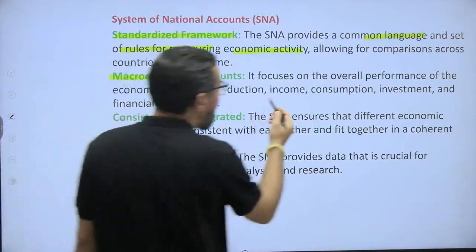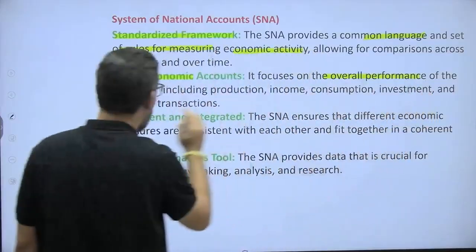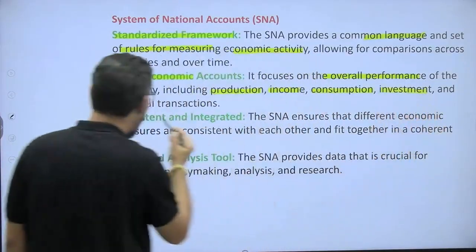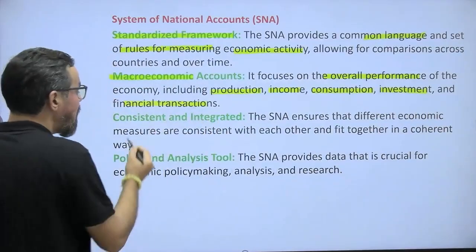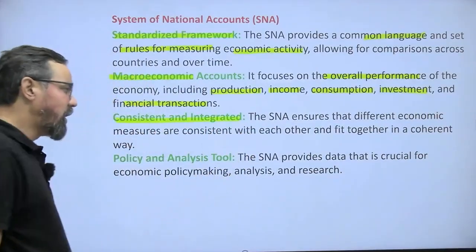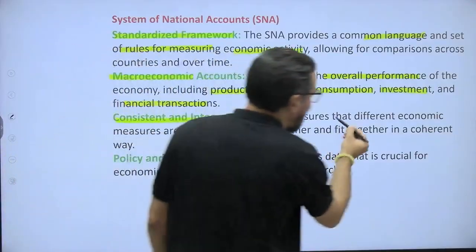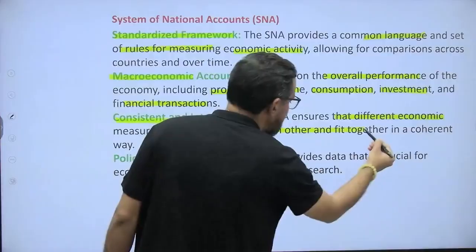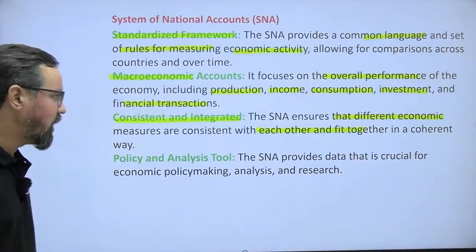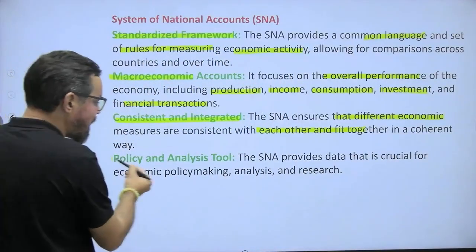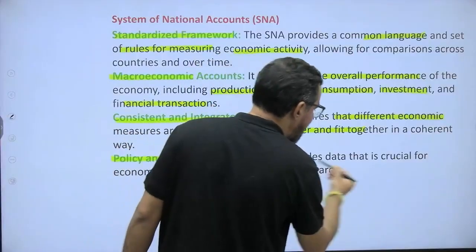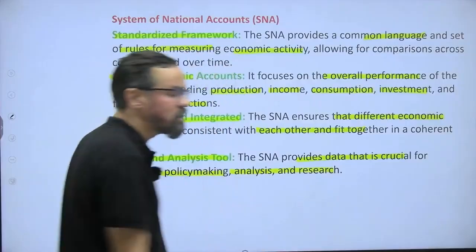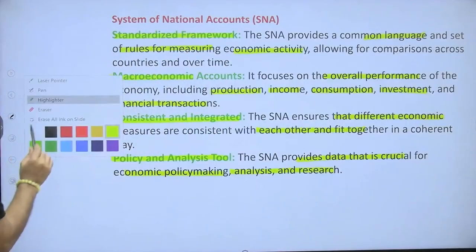Second, macroeconomic accounts: it focuses on the overall performance of the economy, including production, income, consumption, investment, and financial transactions. Third, consistent and integrated: the SNA ensures that different economic measures are consistent with each other and fit together coherently. Fourth, policy and analysis tool: the SNA provides data crucial for economic policy making, analysis, and research itself, right?